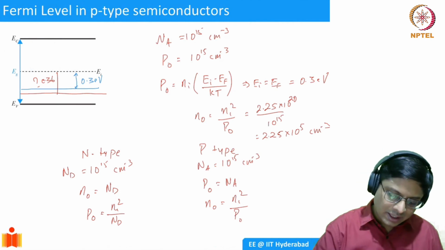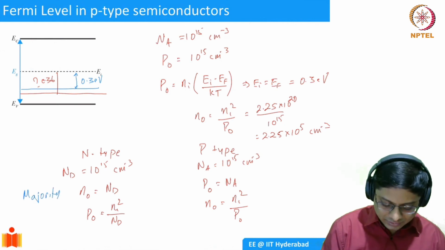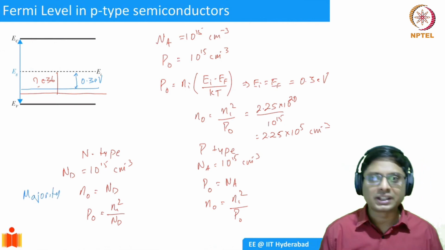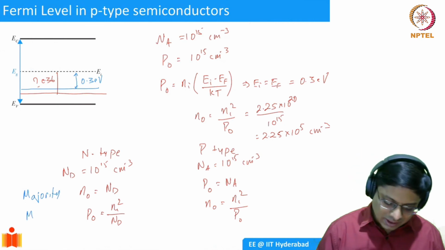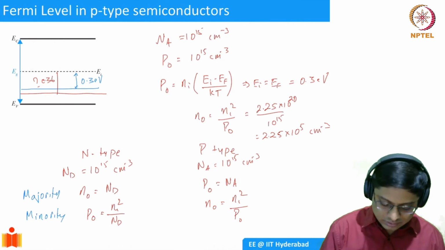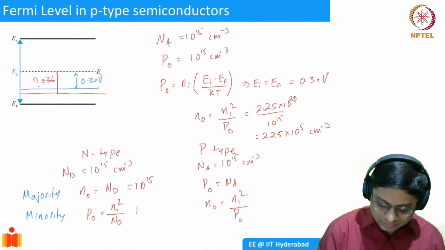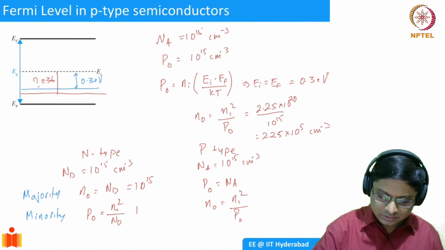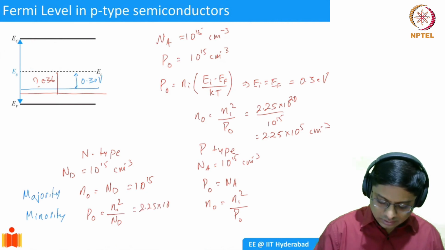In an n-type semiconductor, we call electrons the majority carriers, because those have the highest concentration, and the holes are called minority carriers. You see the numbers: this was 10 to the power 15 and this was 2.25 into 10 to the power 5.